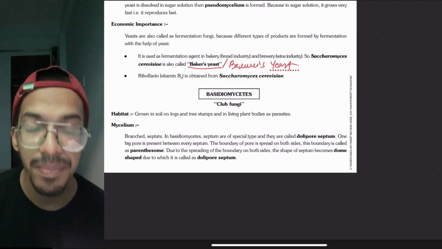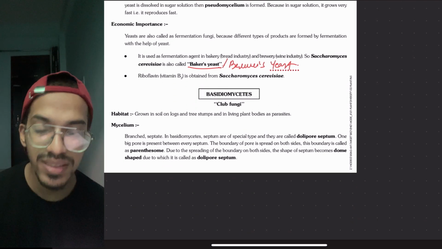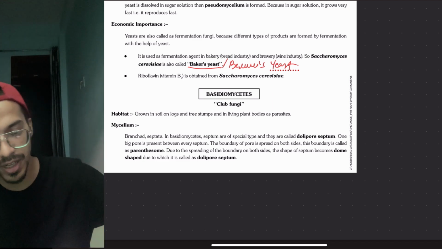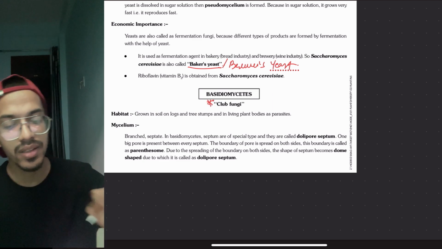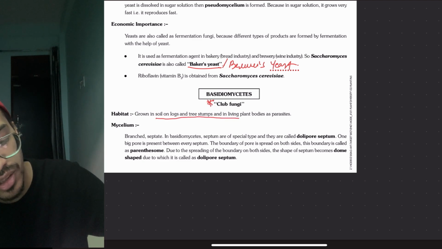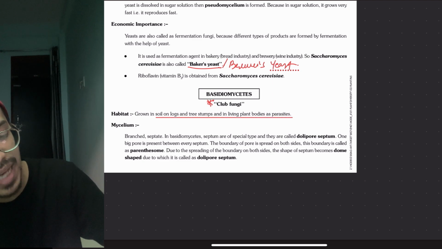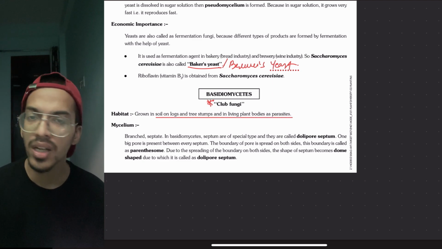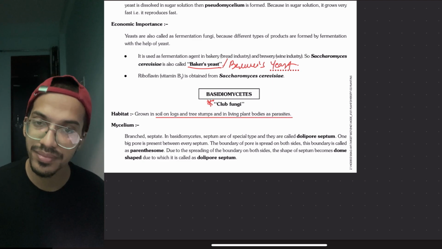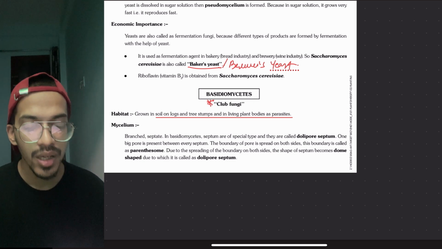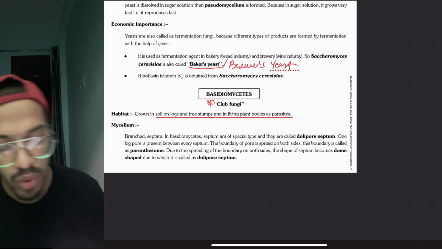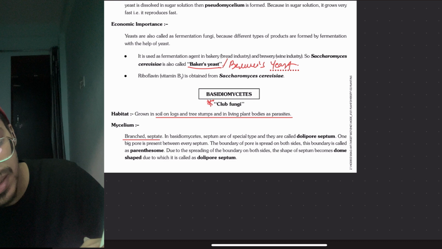Next is the Basidiomycetes. Basidiomycetes are called club fungi. Very important to remember. It grows on soil, tree stumps, living plant bodies, and as a parasite also. So fungi are present everywhere, and you should remember this. Their mycelium is branched and septate, which means they are what? Coenocytic.